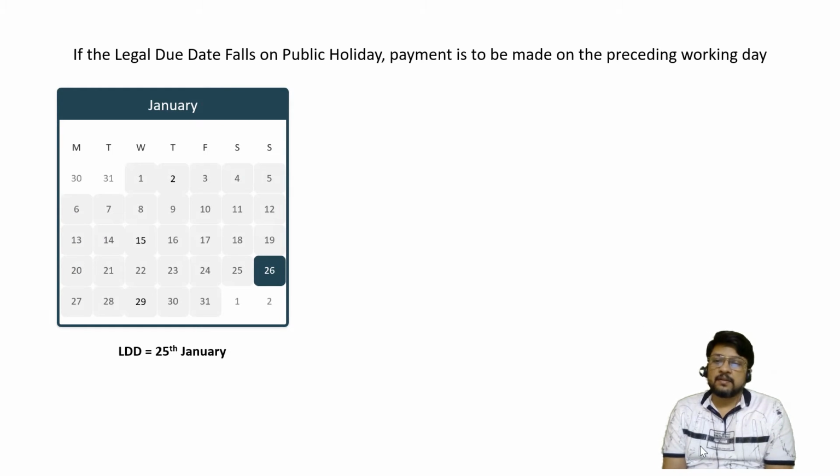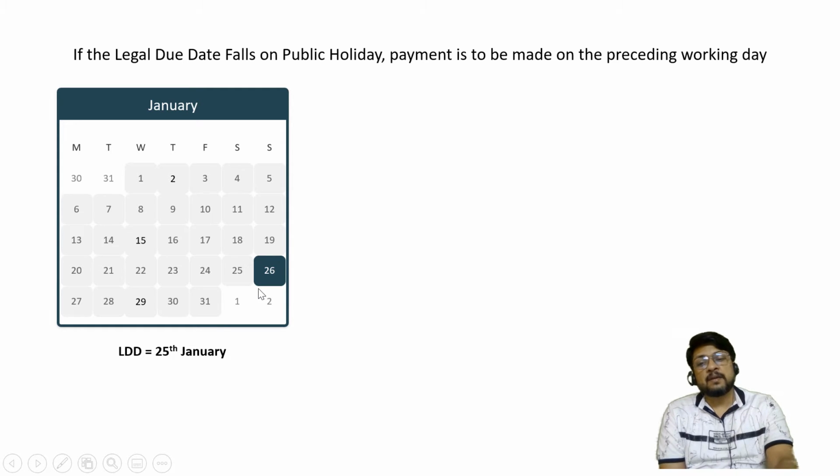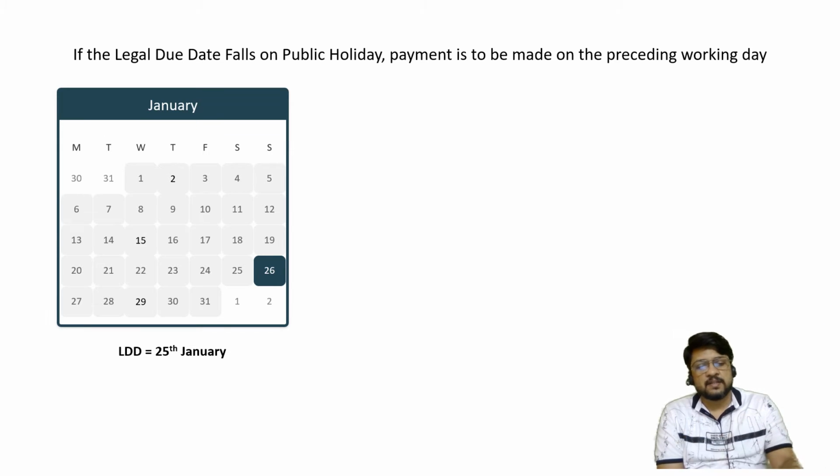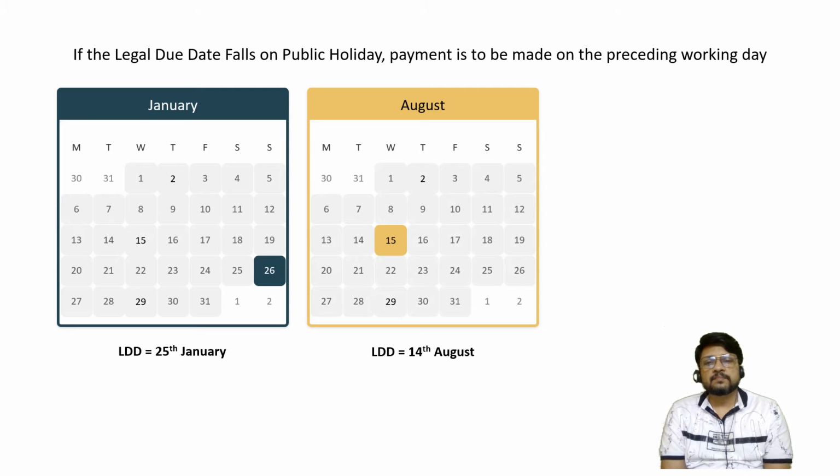In January, if the legal due date, LDD, is falling on 26th of January, I hope you know what 26th of January is, Republic Day. So if the legal due date is falling on 26th of January, then the legal due date will be considered to be falling 1 day earlier, that is on 25th of January. Because the rule is, if the legal due date falls on a public holiday, then payment is to be made on the preceding working day. So 26th January will be considered as 25th January.